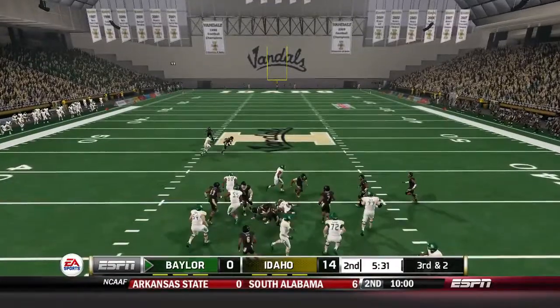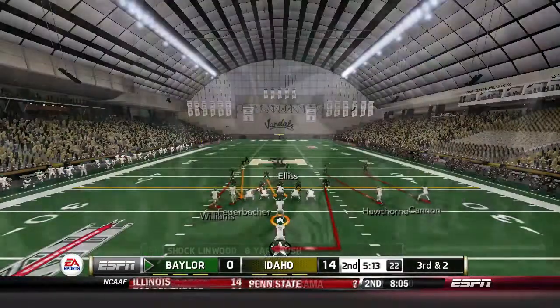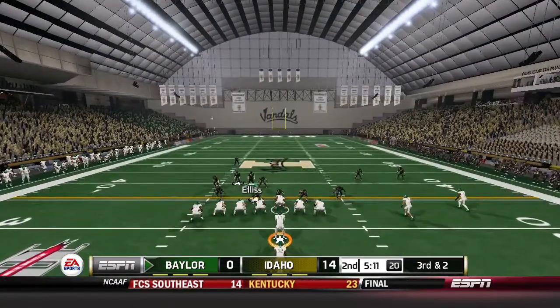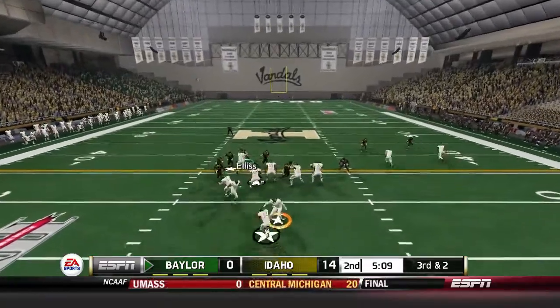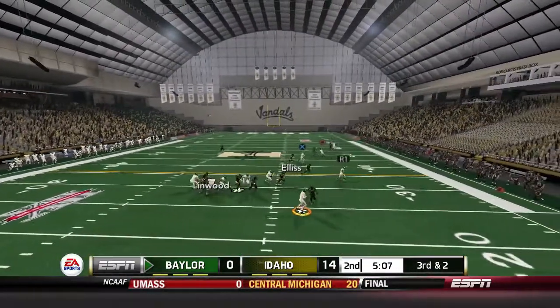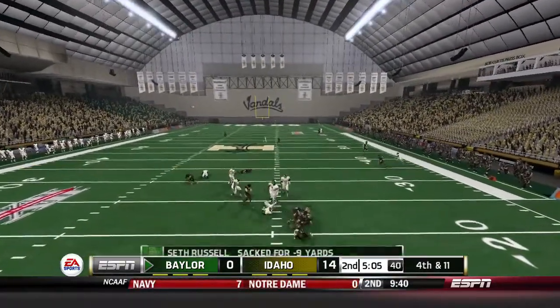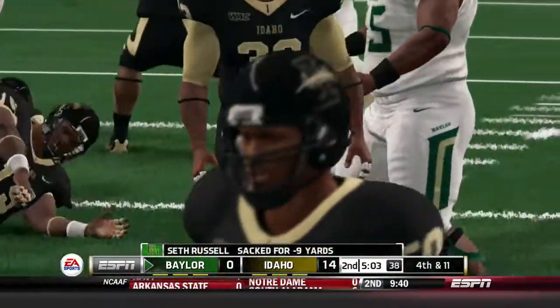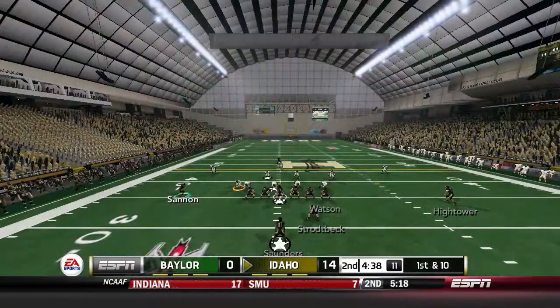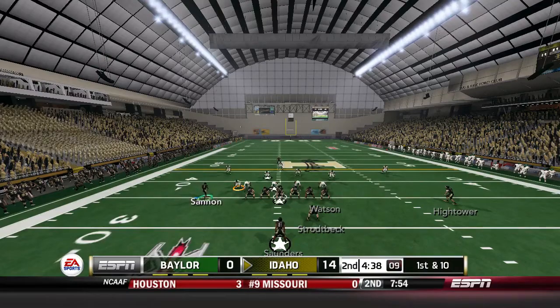Handoff to Shock Winwood up the middle for about 8 to 9 yards, bringing up 3rd and 2. Idaho's defense trying to show up and make another stop. They got a heavy set out there on the field. It's play action. Rolls back. He gets sacked. Idaho gets him. Seth Russell lost 9 yards on the play action pass. Rolled out to his right, and the Idaho defense was there.